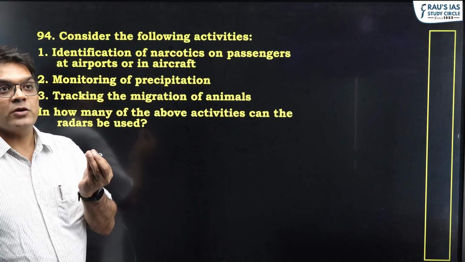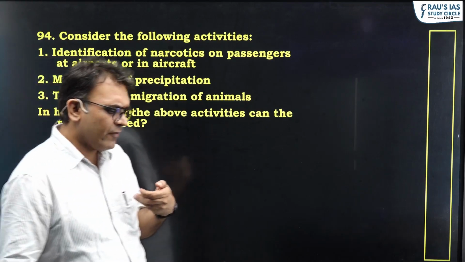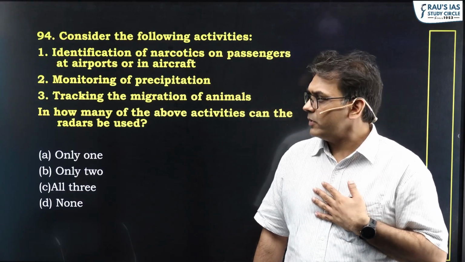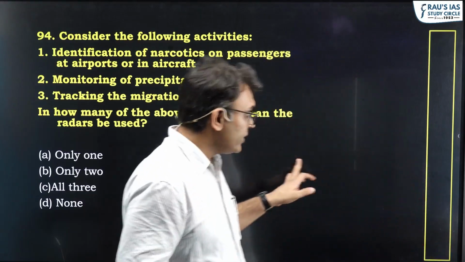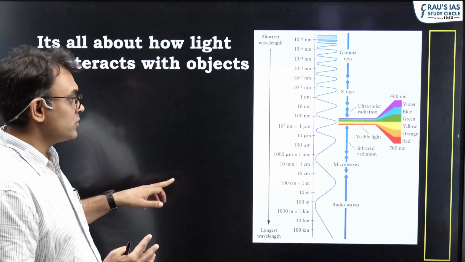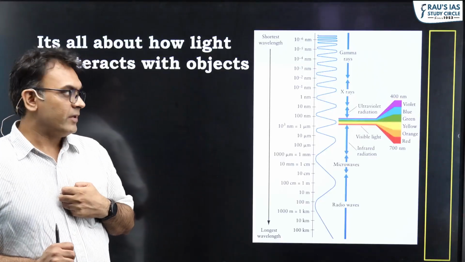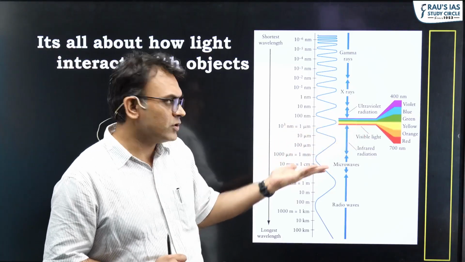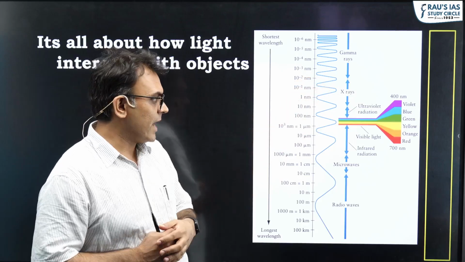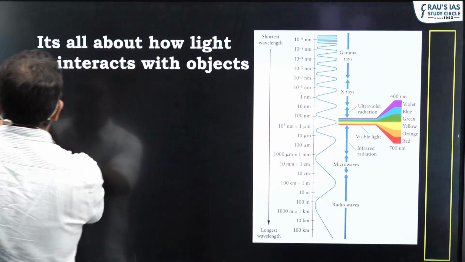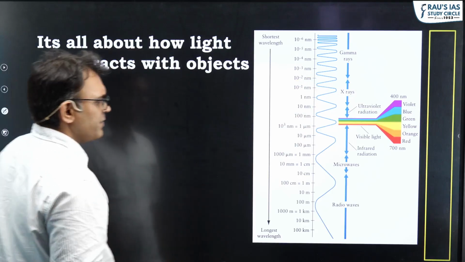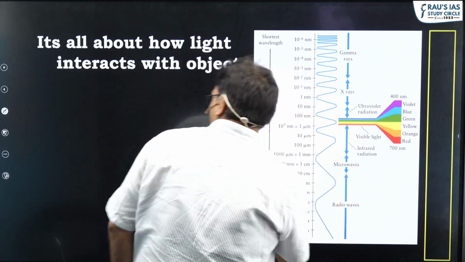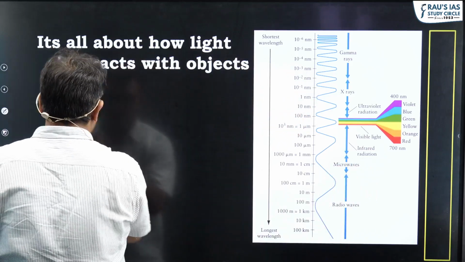But for identification of narcotics, I essentially have to understand the chemical composition of the object, and that cannot be done with radio waves; we do it with smaller waves. That is why we don't use radar to identify narcotics, but use smaller waves. Visible light can be used. Of course, X-rays are used. You've seen the scanners. In fact, there is one category of waves, although strictly speaking they're not radio waves, some waves between infrared and microwaves.